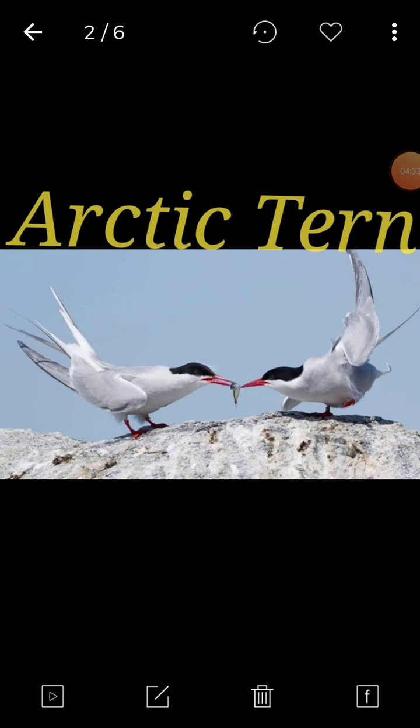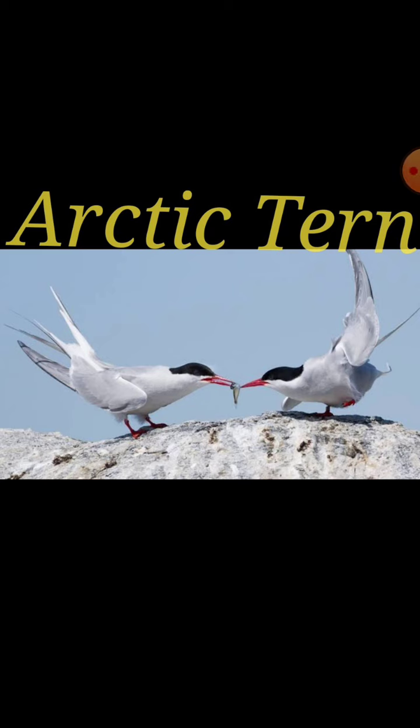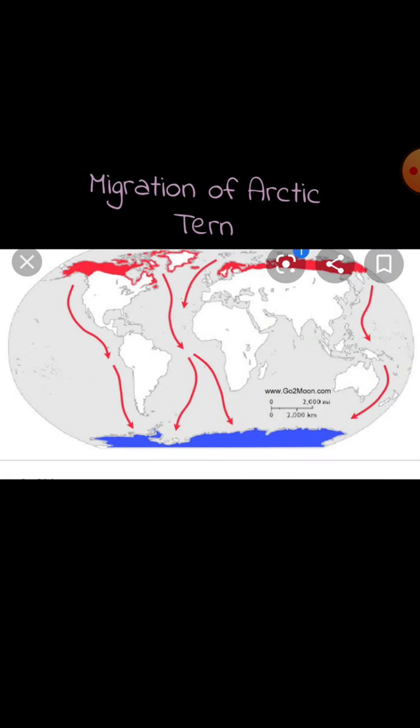Now Arctic tern. This is the name of the bird you are seeing in the picture, na? This is Arctic tern. So these birds fly a long distance to protect themselves from the severe cold. Okay, but there are some other animals, they migrate, means एक जगह से दूसरे जगह को जाना, उसे कहते हैं माइग्रेशन इन लार्ज नंबर्स। ओके, जब एनिमल्स या बर्ड्स एक जगह से दूसरे जगह को जाते हैं उसे हम माइग्रेशन कहते हैं। Okay, and I think you have learned this chapter in your class 4th English.